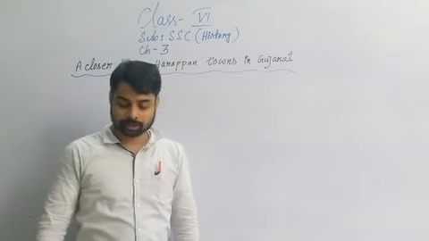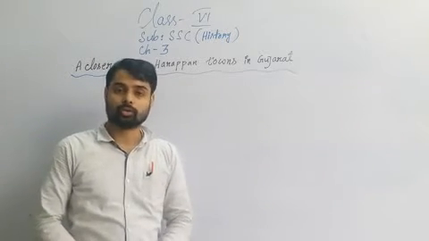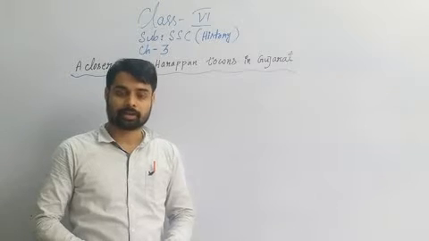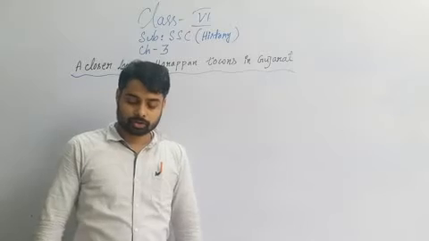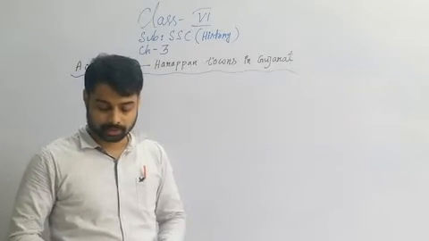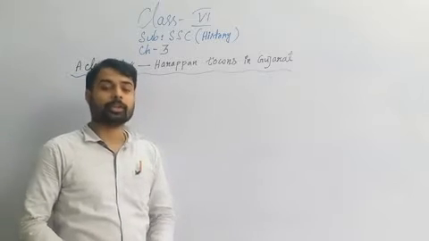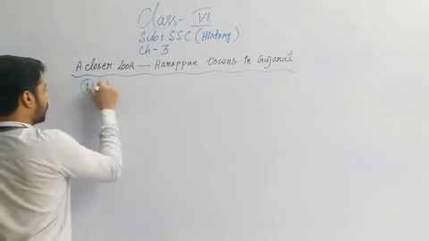And today in this social science class we are going to discuss the two Harappan cities that were discovered in modern day Gujarat. So what are the main features of these cities? Today we are going to discuss. The number one city is Dholavira.